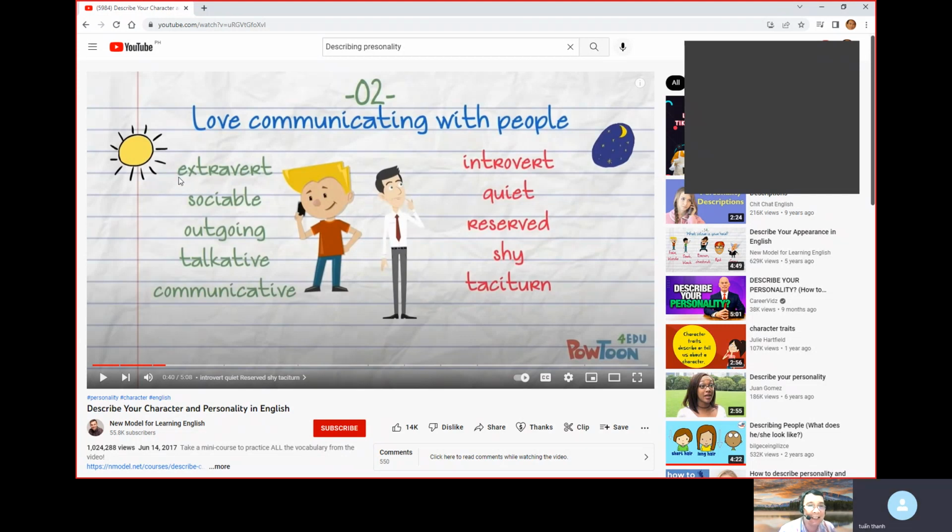So what is the negative of extrovert? It's the introvert. Very good. What about when you say sociable? What's the negative personality of sociable? Quiet. Yes. And what's the negative personality when you say outgoing? Reserved. Very good. What about when you say talkative? Shy. And if you are communicative, that means taciturn. Yes, taciturn.